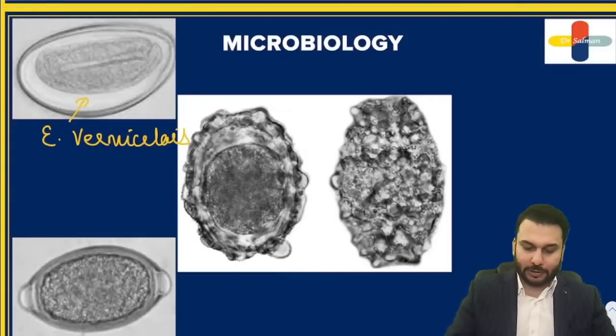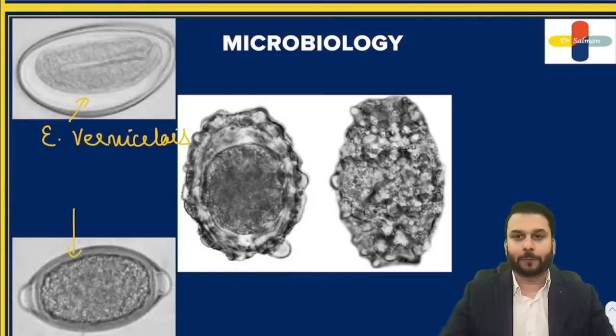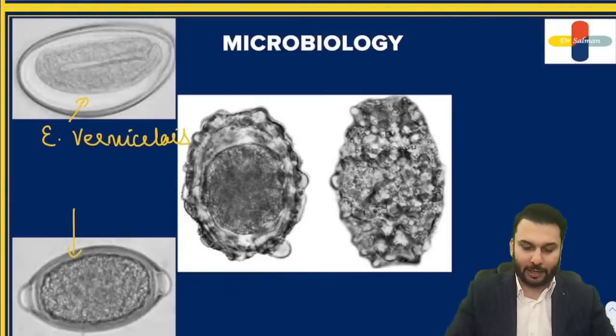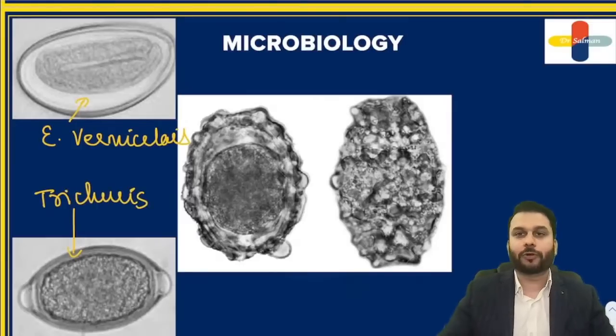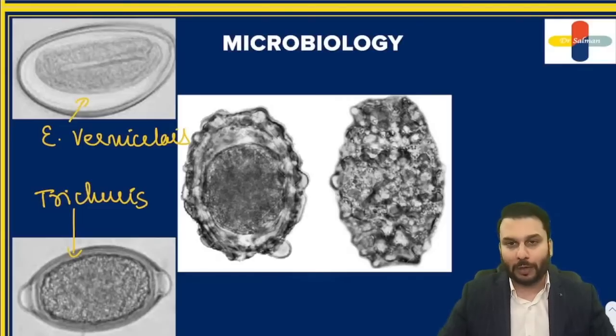Okay. Now, this is the barrel shaped egg. This one is a barrel shaped egg. This is seen with Trichuris. And guys, you should remember Trichuris is the one that is going to cause the rectal prolapse. Okay. Trichuris is the one that is going to cause rectal prolapse.